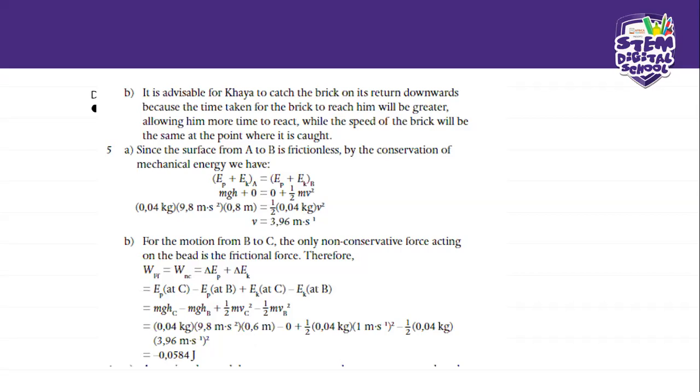And then for the other one, it's going to be half mv squared. We're going to use our velocity at B that we calculated there, okay? So from there, you just add or subtract everything with each other, and you'll have your work done by the non-conservative force, which will be minus 0.0584.